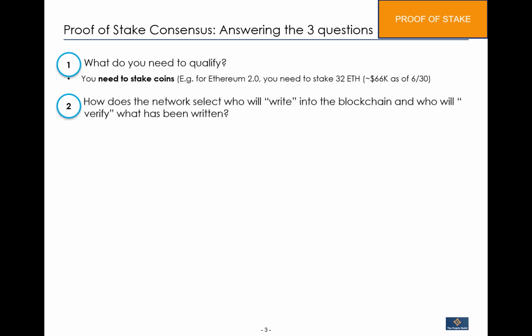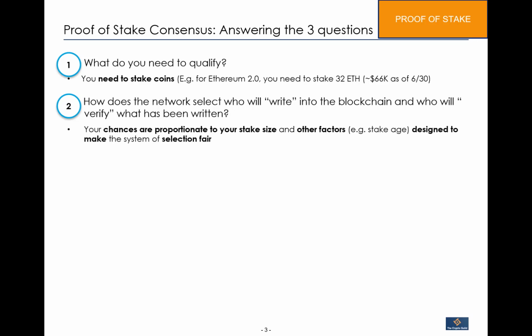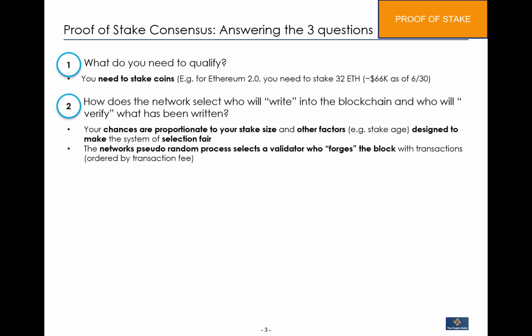Second, how does the network select who will write into the blockchain and who will verify what has been written, right? Your chances are proportionate to your stake size and other factors as well, designed to make the system of selection fair. Now, we're not going to get into the other factors, but just know that it can't only be stake size, because if it was just stake size, the person who had the most Ethereum coins, in this case, would always be the one selected, right? So the process does include other factors as well. So this pseudo-random process selects a validator who forges the block with transactions. And this block typically has transactions which are ordered by the highest transaction fees first.